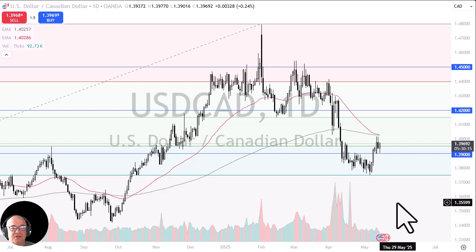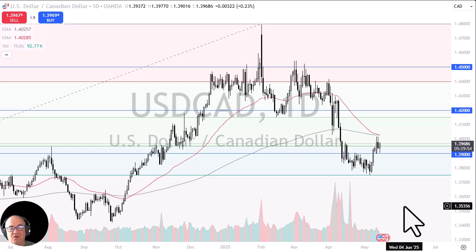The US dollar has been oversold for several weeks, so it does make sense that we would correct a bit here as well. And you are seeing the US dollar do fairly well against a multitude of currencies at the moment. And as long as that's going to be the case, it makes sense that the Canadian dollar will not be a beneficiary of anything until we get a trade deal in North America.